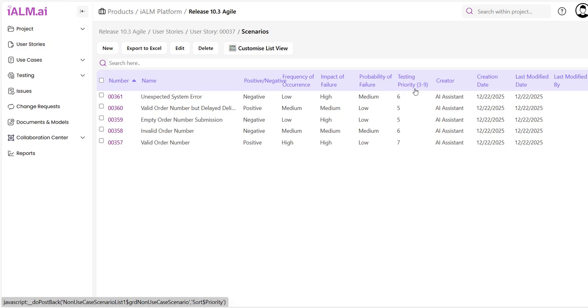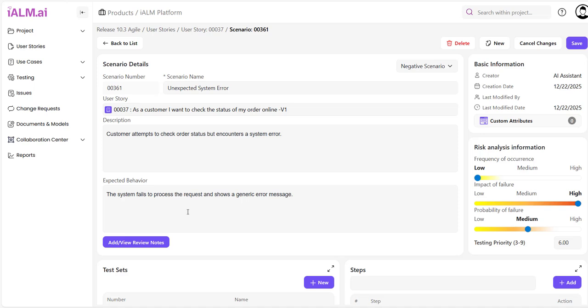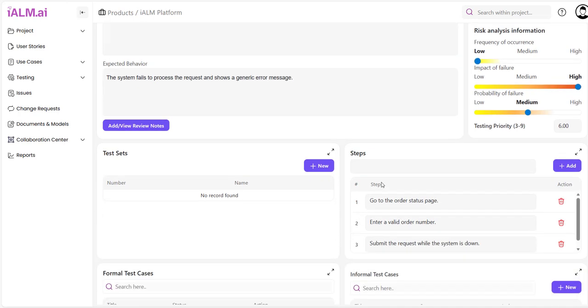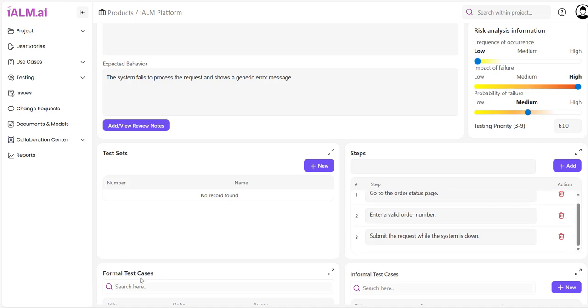It also tells me these scenarios were created by the AI assistant as opposed to other team members. If I want to look at any scenario here, it gives me the description of the scenario. The expected behavior, which means how would you expect the system to react to the scenario if it were to happen in production. Here you can see the user story that this scenario was created for. It also gives you the steps that someone needs to follow to test the scenario. Down here, it would normally list formal and informal test cases, which will be covered in a different recording where we're going to see how we can take a scenario like this and create formal and informal test cases.